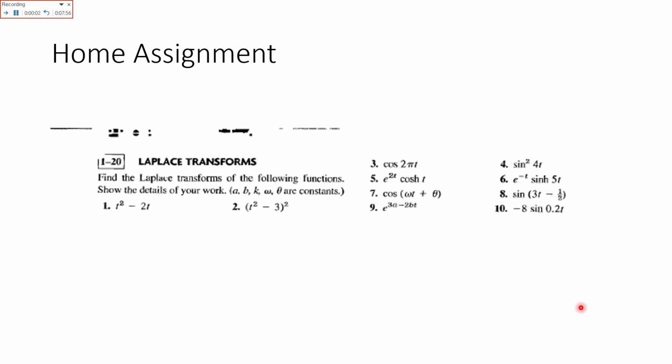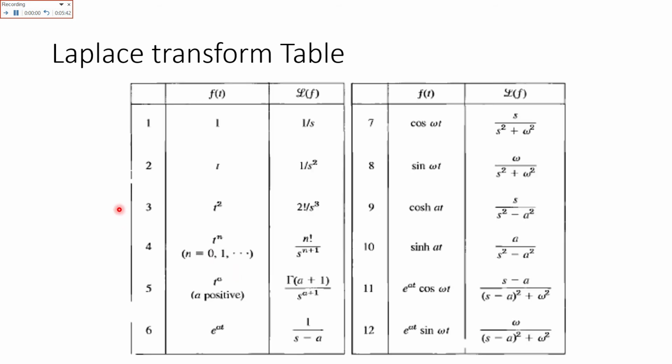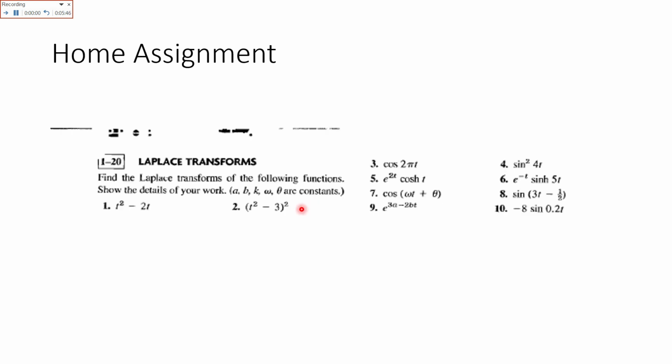This is the home assignment of the Laplace transform. Find the Laplace transform of the following functions. T square minus 2t, you have to find the Laplace transform. Here for t square you have 2 factorial over s cube. Similarly minus 2t, as it is t, 1 over s square.